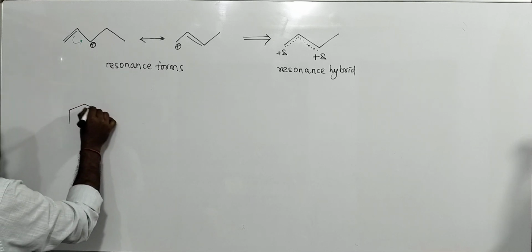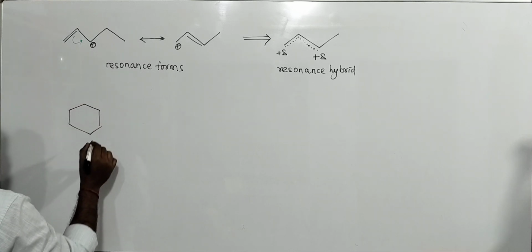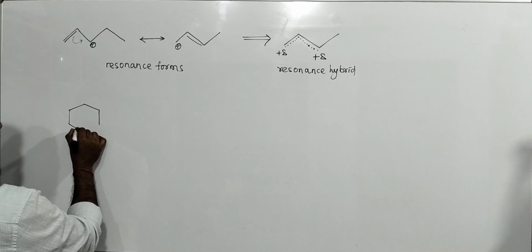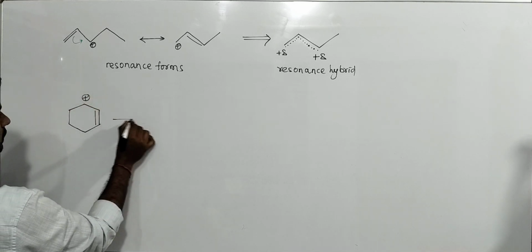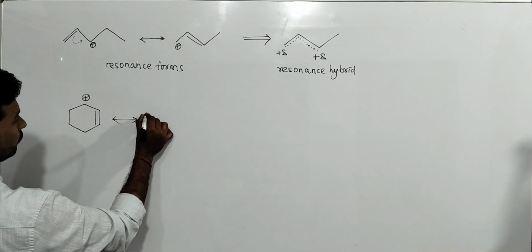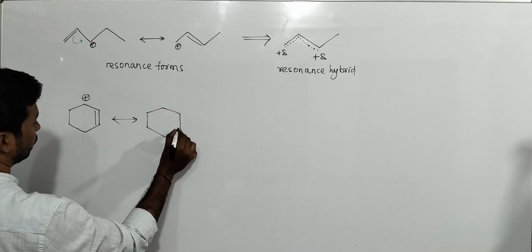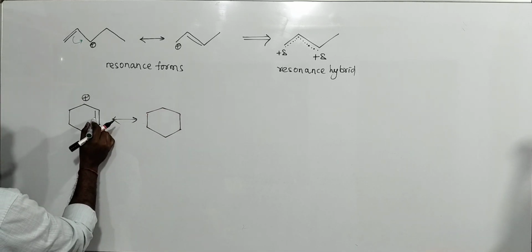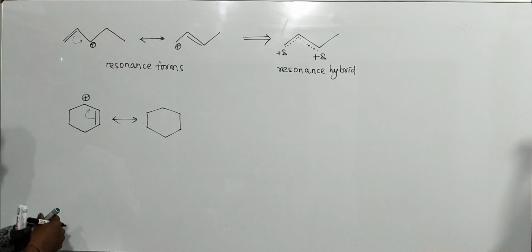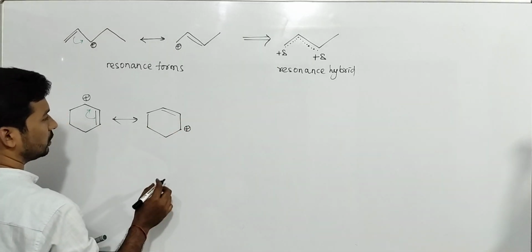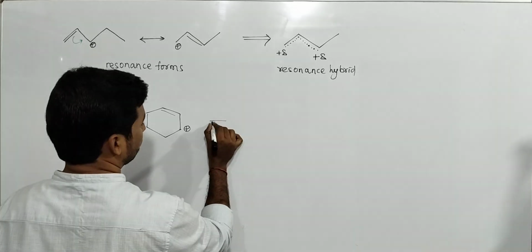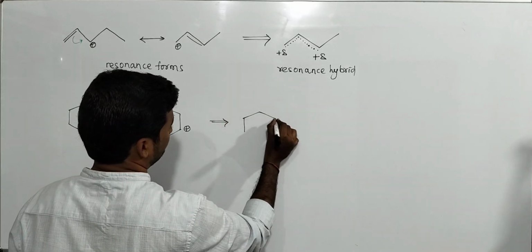Next example, if we see this one, there is delocalization of the pi electrons towards the positive charge. Remember this point. Here is the double bond, here it is positive. So for this, what is the resonance hybrid?